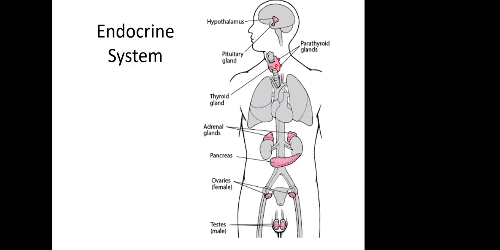The thyroid gland is an important endocrine organ. The adrenal glands, the pancreas, the ovaries in the female, and the testes in the male. We'll also pick up the pineal gland and the parathyroid glands as part of this system. And we'll talk a little bit about hormones that you need to know that are secreted but are not considered part of the primary endocrine organ system.